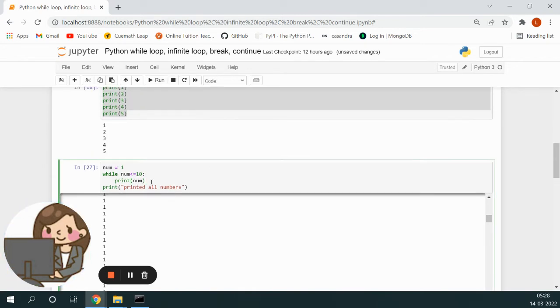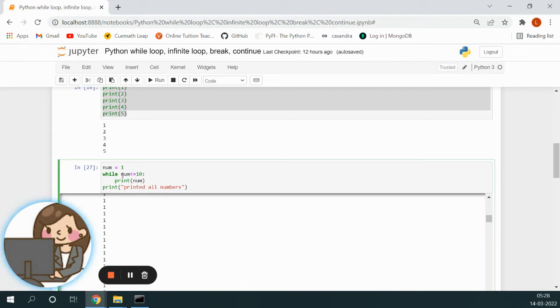Okay. Why? Because initially we initialize num to 1. While num is less than or equal to 10, it printed 1. But there is no other statement over here in the while, right? So it again goes here, it checks again, the value of num is 1, 1 is less than or equal to 10, it prints 1 again. num is 1, it prints that. So num is not getting updated.